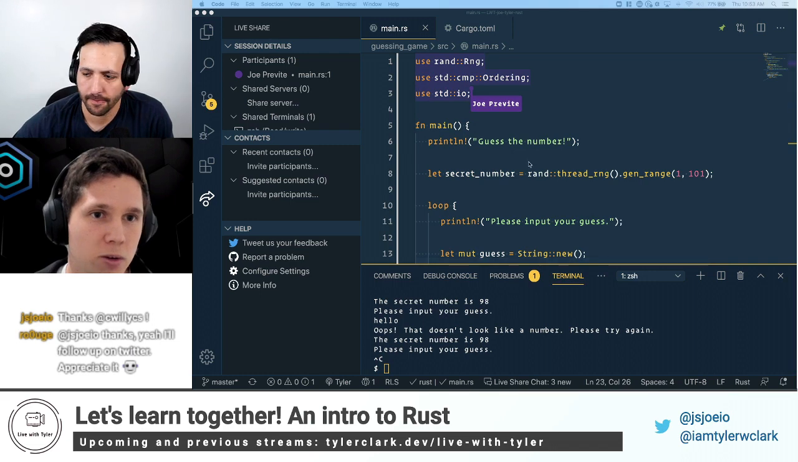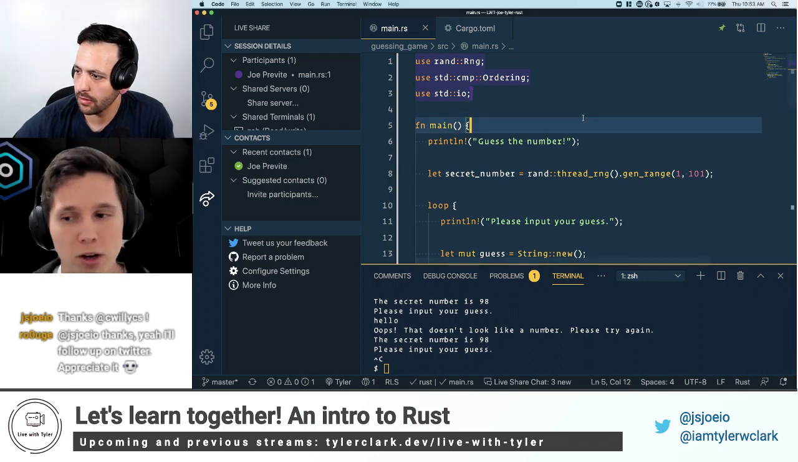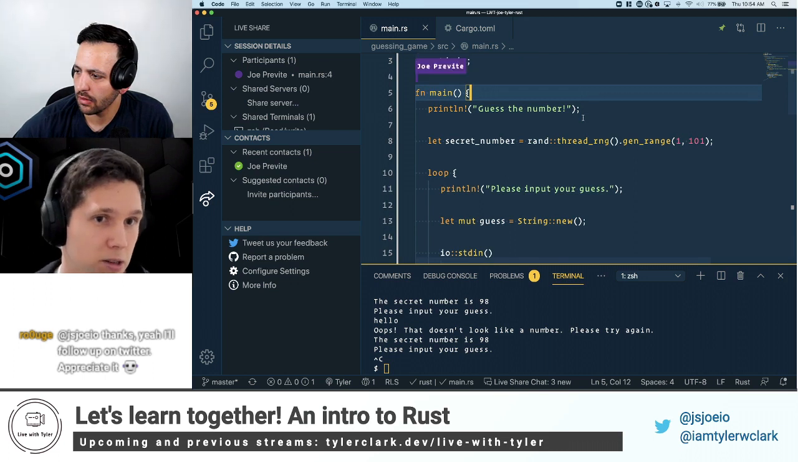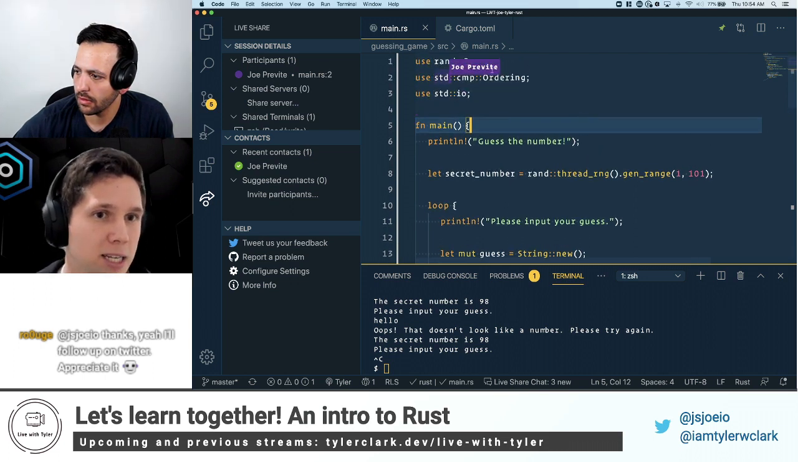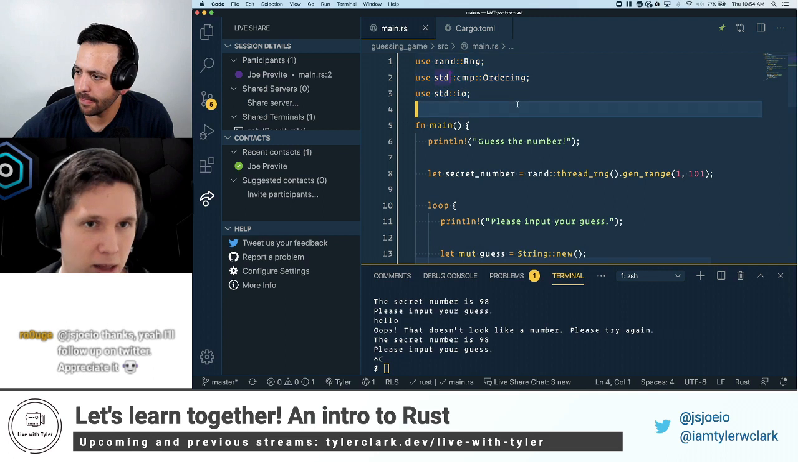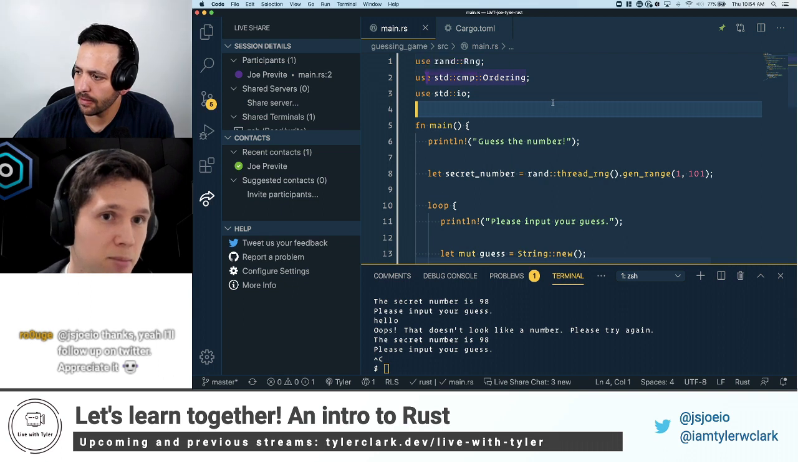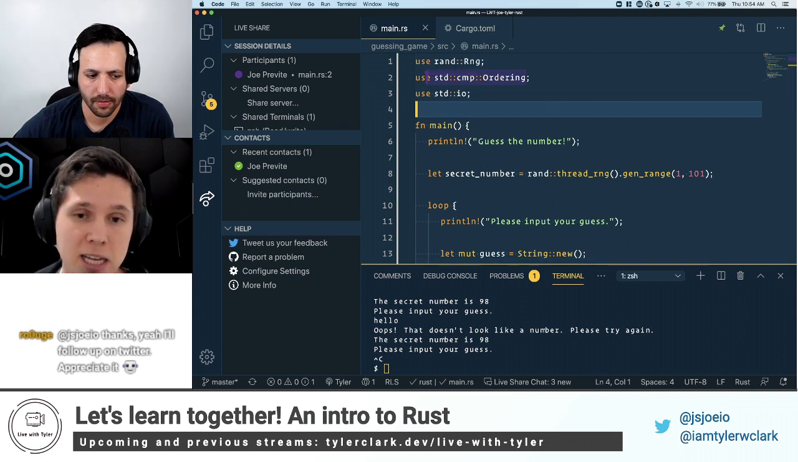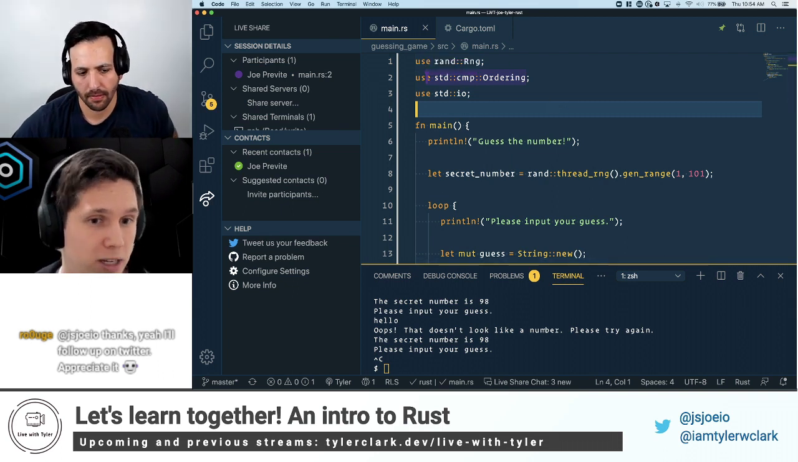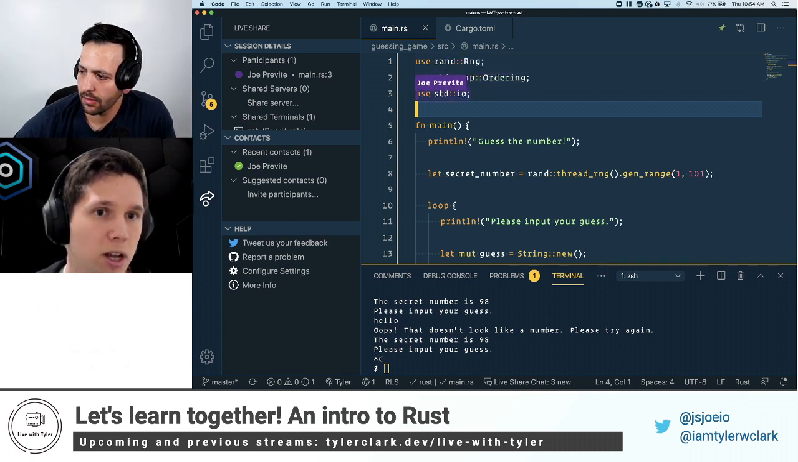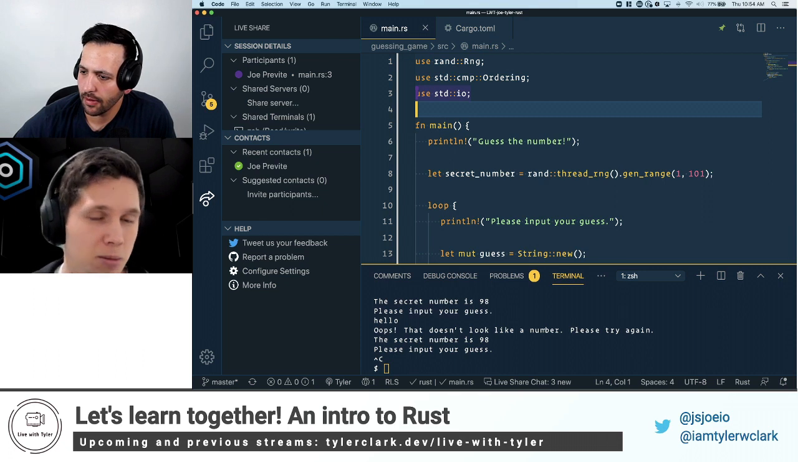So the use statement, right? We've got 3 here. We're using either external crates or things from the built-in standard library. So remember, std stands for standard, like the standard library. So rand, that's our crate for generating a random number. The second is cmp Ordering. That's an enum that allows us to compare 2 integers. And then last, the io module is essentially what allows us to read input from the command line and then work with it.